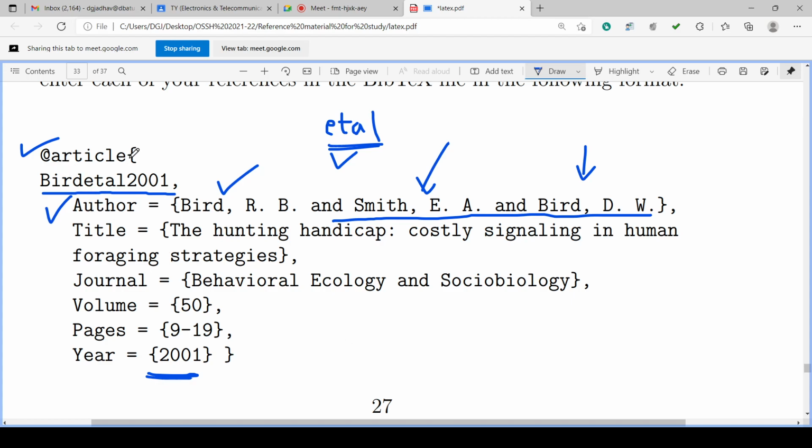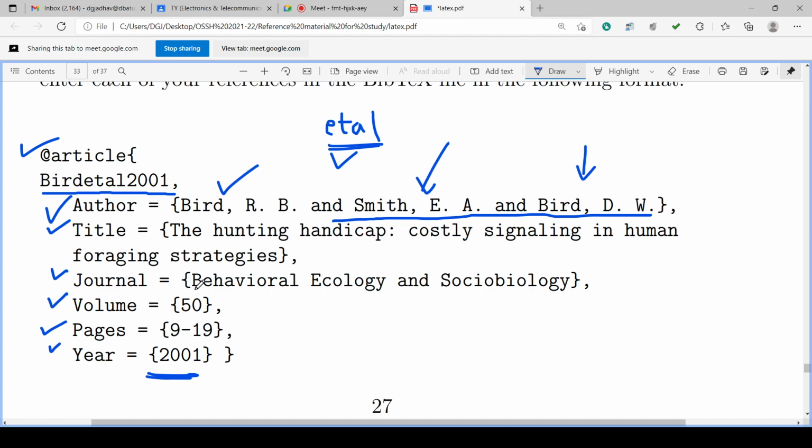So @article curly bracket, in which we can give the title of the reference, Bird et al. 2001, comma. Then we can have various fields. Author equals to, title equals to, okay. Then journal equals to, volume equals to, pages equals to, and year equals to. Okay. So in author equals to curly bracket, whatever the data is there, then comma. Then title equals to, in curly bracket, title of that paper, document, and curly bracket complete, comma.